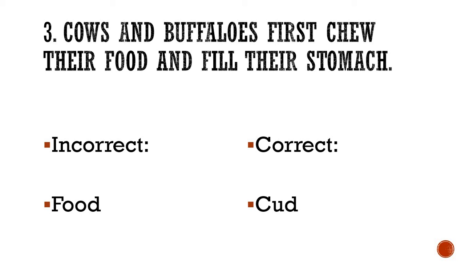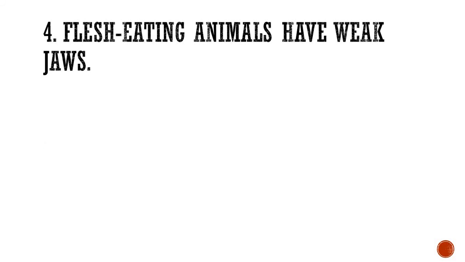As simple as that. And I hope that you have written the answer. Number 4. Flesh-eating animals have weak jaws. Now you know, I have explained it to you several times and you have even appeared for the exam, and now you should know the meaning of jaw. Now please select the incorrect word from here, and you can underline or write it down if you have the questions ready. So the incorrect word here is